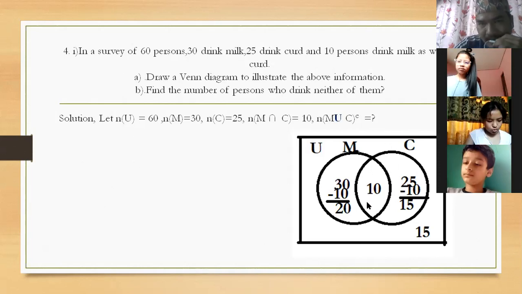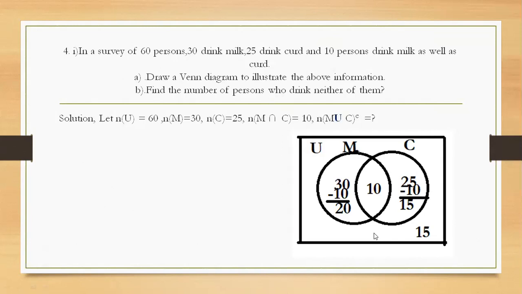Why are they overlapping? Because it is clearly given that 10 drink milk as well as curd. That's why these two are overlapping sets. Are you clear, children? Yes, sir.